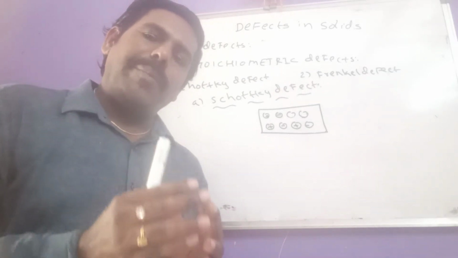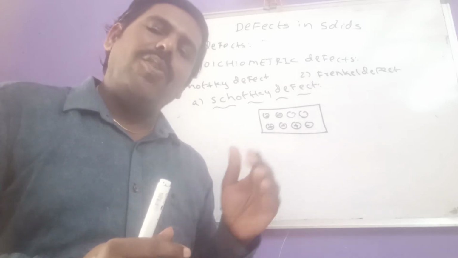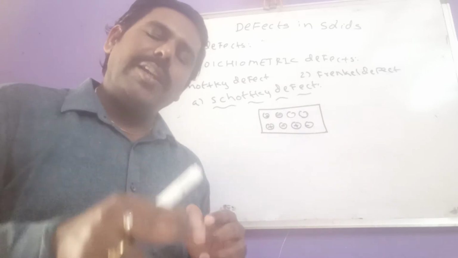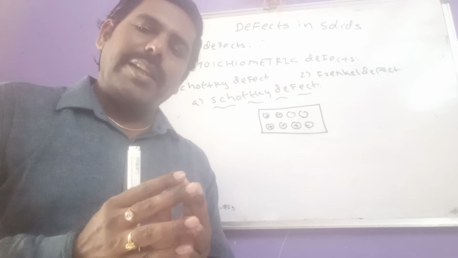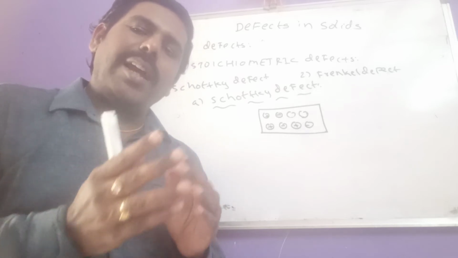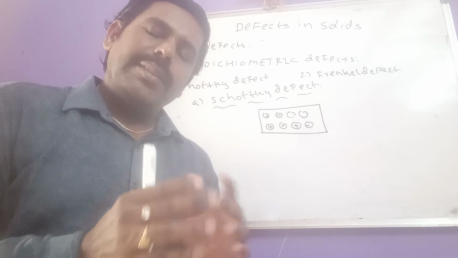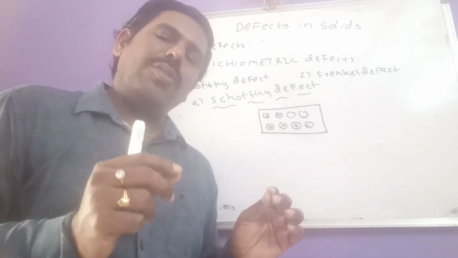So first we have to remember that the crystals having high coordination number exhibit Schottky defect. And another important one: ionic crystals in which cation and anion have almost equal size also exhibit Schottky defect.